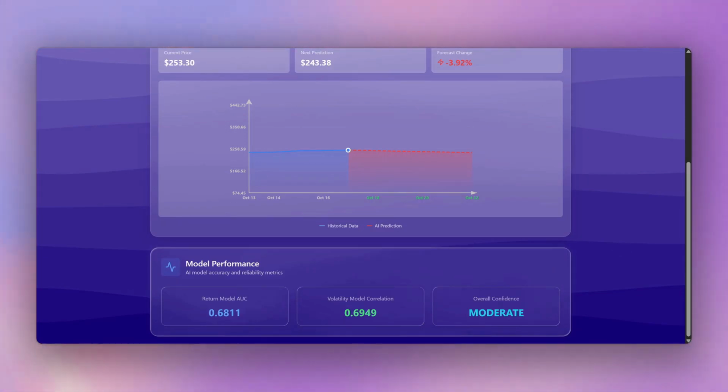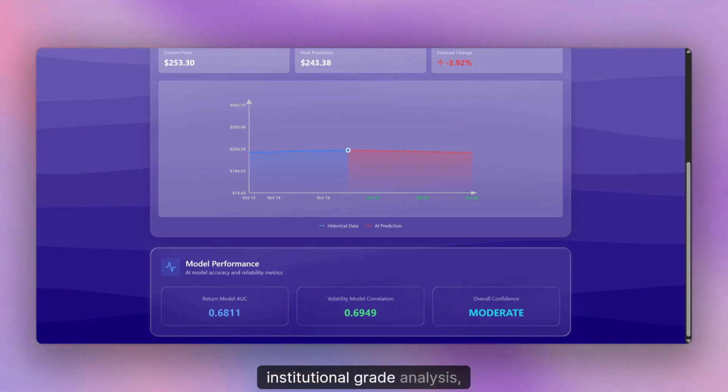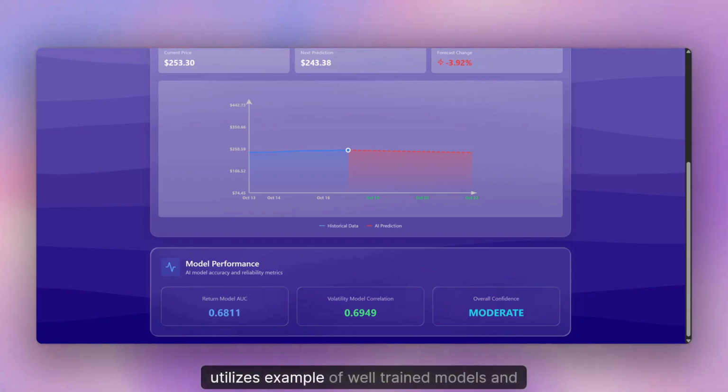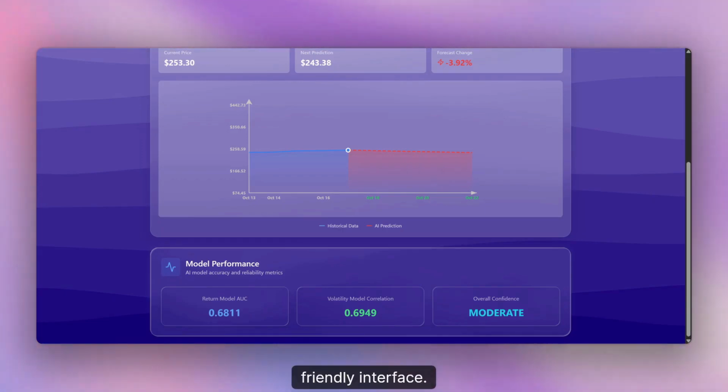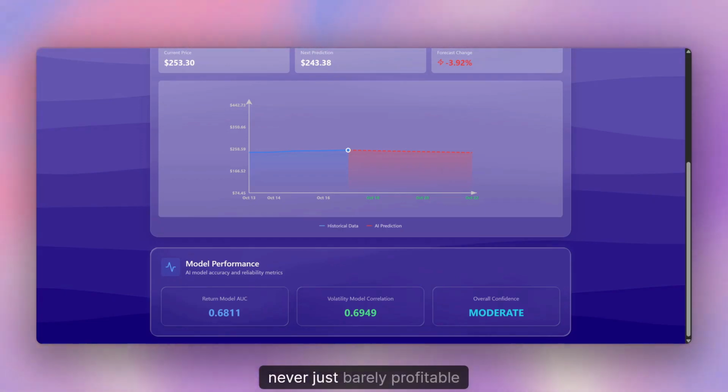To summarize, BearlyProfitable is more than just tracking the app. It's a sophisticated system that automates institutional-grade analysis, utilizes an ensemble of well-trained models, and presents the results in a beautiful and user-friendly interface. We give you the edge to ensure your portfolio is never just barely profitable.